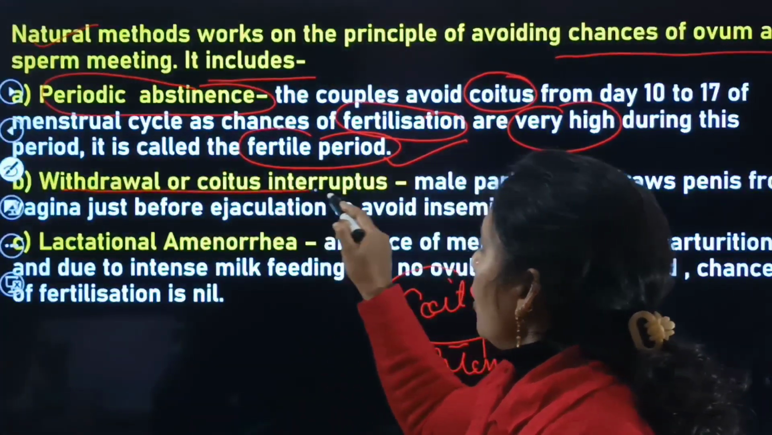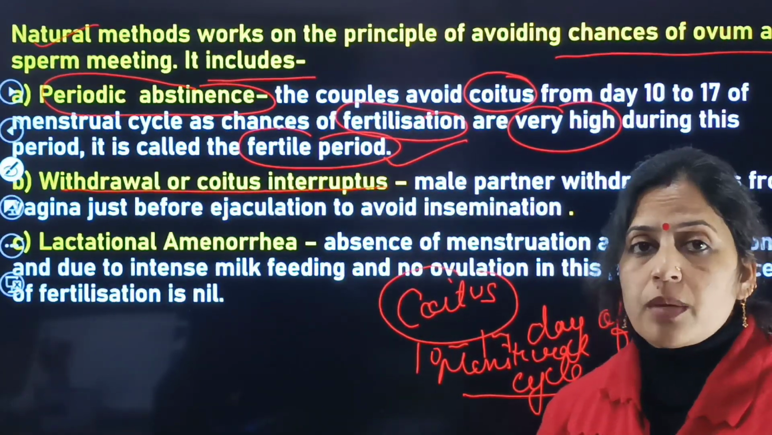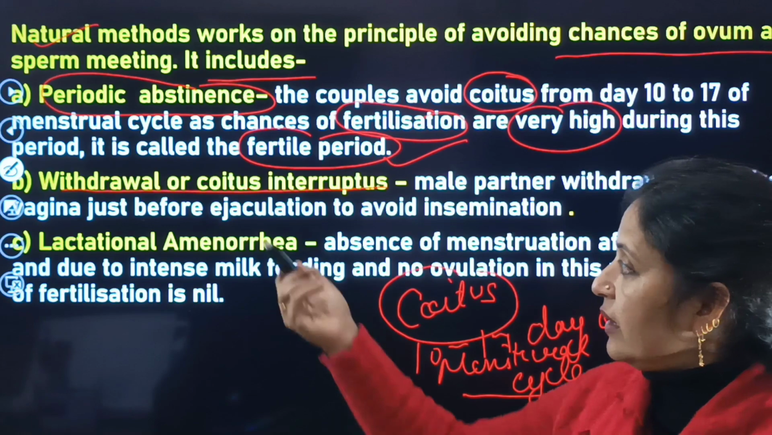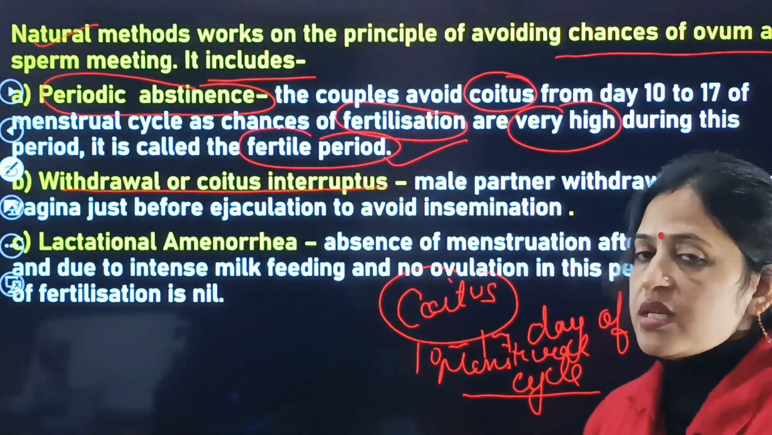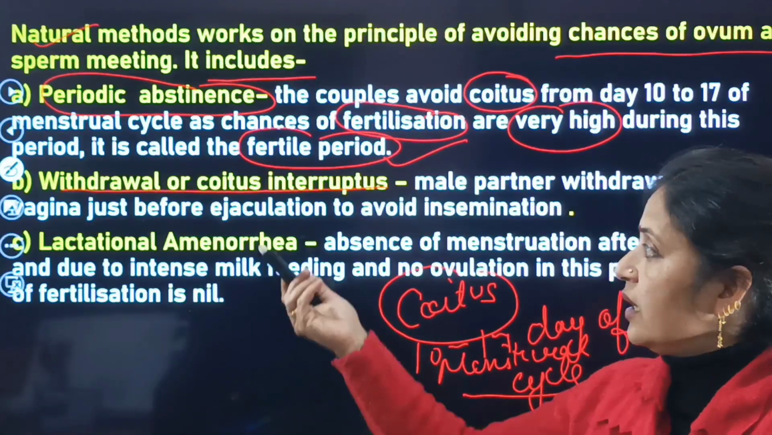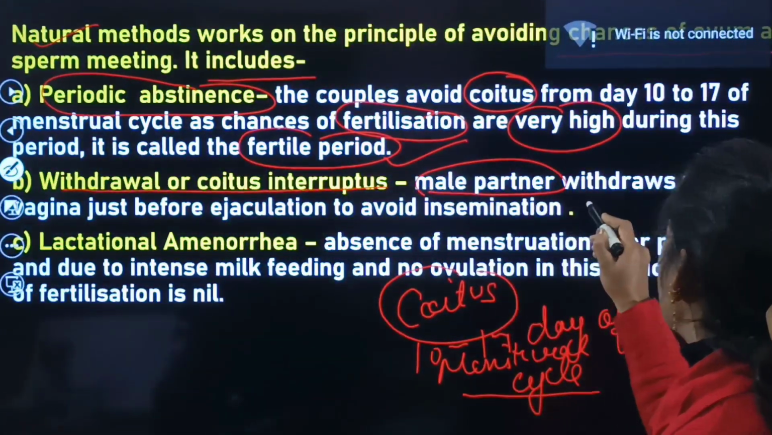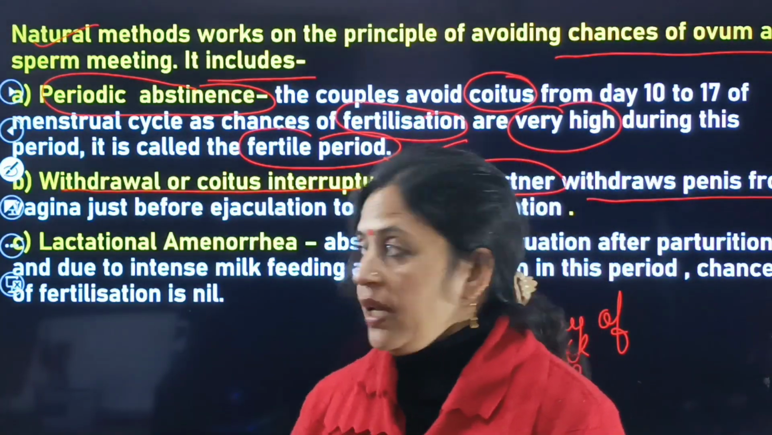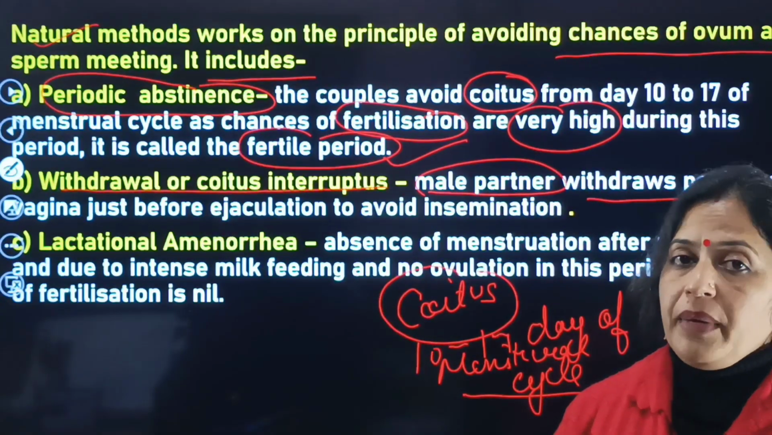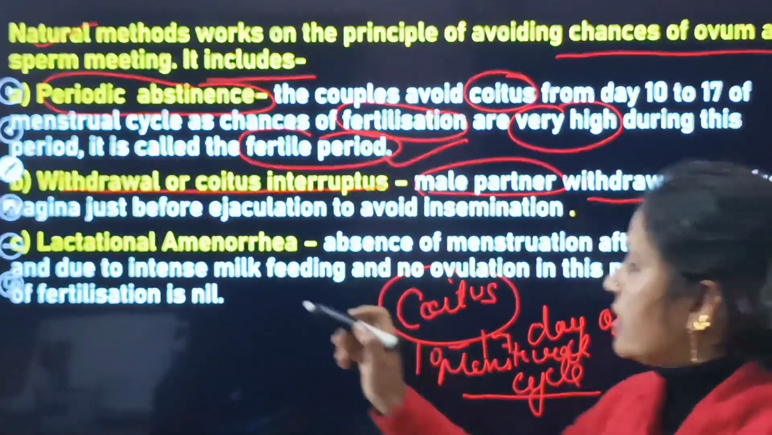Second is withdrawal or coitus interruptus. This is the second natural method that works on the principle of avoiding the chances of the ovum and sperm meeting. How does this method work? The male partner withdraws the penis from the vagina.